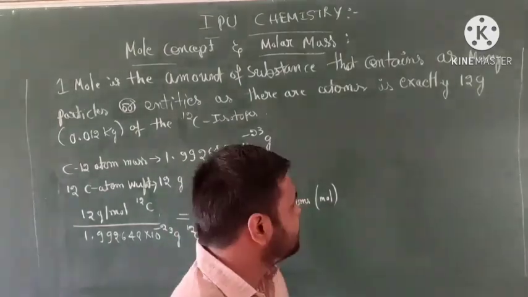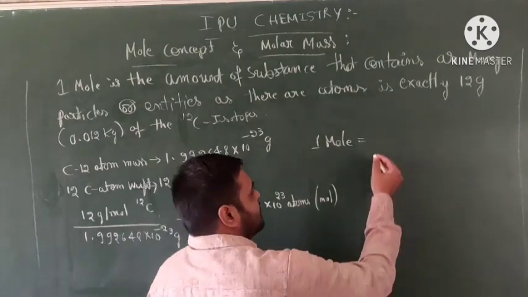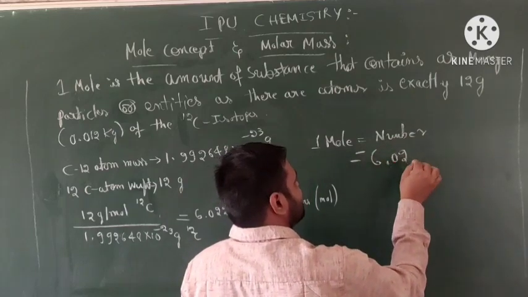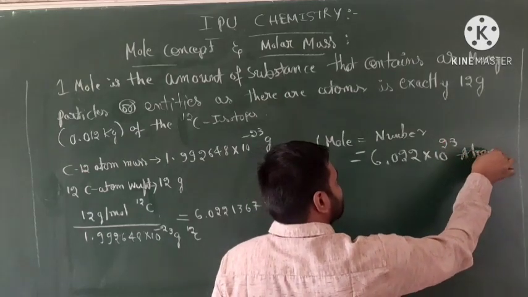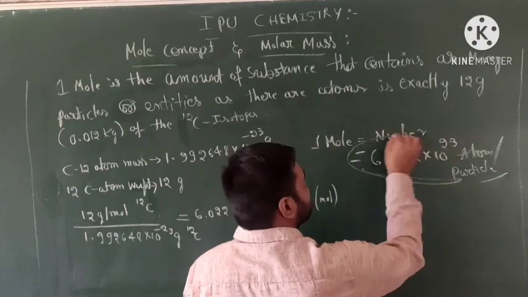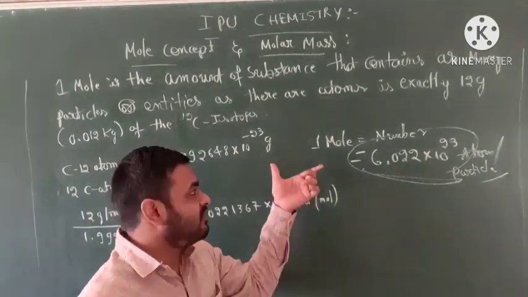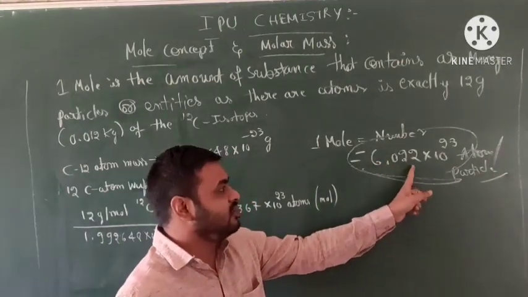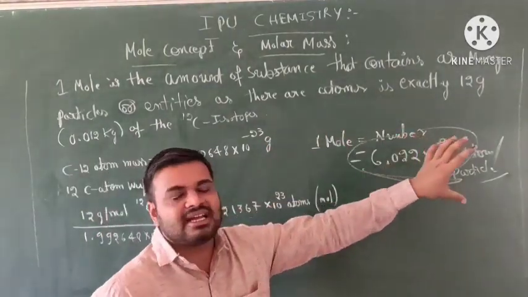What is this mole concept? 1 mole is equal to a number. How much number? 6.022 into 10 to the power of 23 atoms or particles. This number is 1 mole. Okay students, let me check: what is the meaning of 1 mole? 1 mole has molecules equal to 6.022 into 10 to the power of 23. That is the meaning of 1 mole.